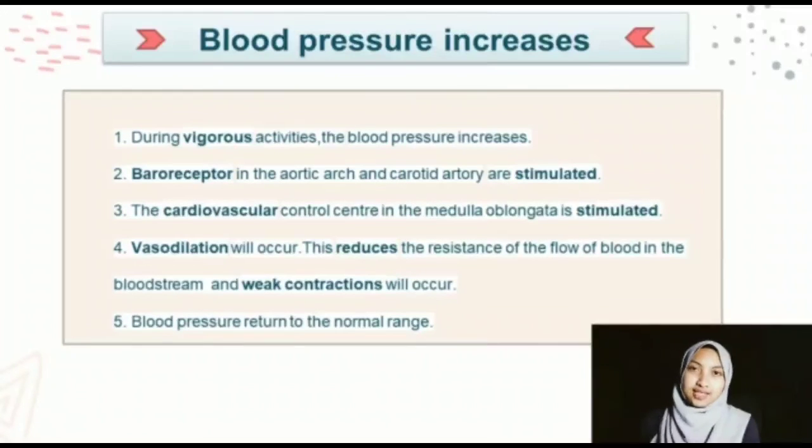Blood pressure increases. If an individual's blood pressure increases, it also can still return to the normal range. During vigorous activities and cause the blood pressure increase, baroreceptors in the aortic arch and carotid artery are stimulated. The cardiovascular control center in the medulla oblongata is stimulated. Vasodilation will occur. This reduces the resistance of the flow of blood in the bloodstream, and weak constriction of cardiac muscle occurs. And that is how the blood pressure will return to the normal range.